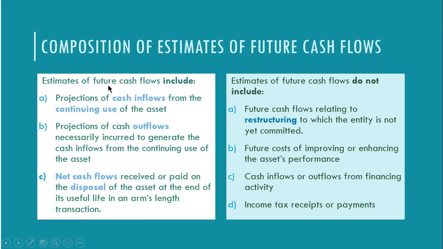So technically, yung ini-estimate natin na cash flow of the asset is the cash inflow and the cash outflow for the continuing use of the asset and the net cash flow upon the disposal of the asset at the end of its useful life. Okay? That's the estimate of future cash flows of the asset for purposes, again, of determining the value in use.